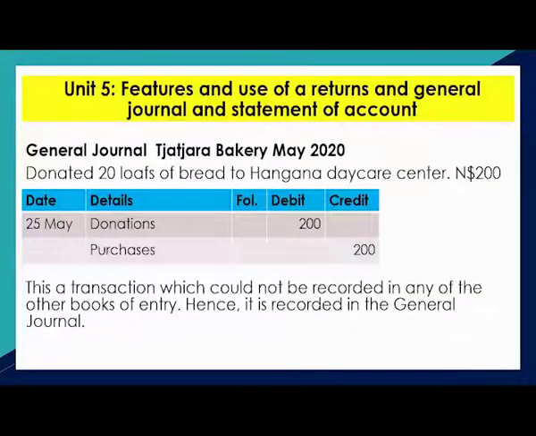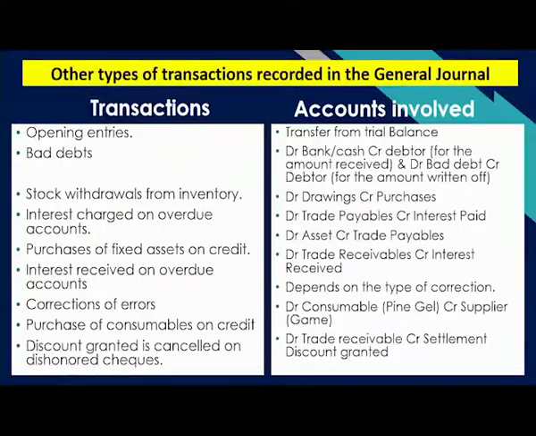For example, Chachara donated 20 loaves of bread to Hangana Daycare Center. So there it is, donations are debited 200 and purchases credited 200. You have reduced the goods that you were supposed to sell, so purchases are credited, and then you donated it. So there are various transactions that can be recorded in the general journal.